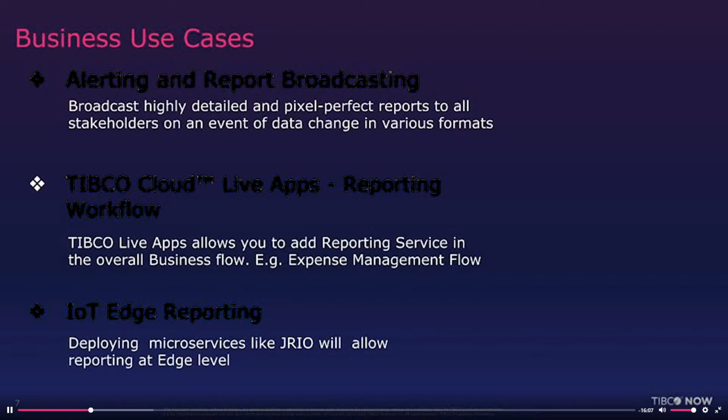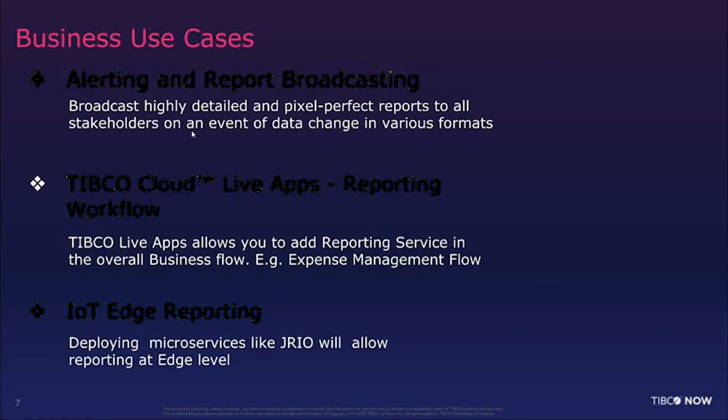The next one is IoT edge reporting. Some of the modern day edge devices have strong computing power, which will allow them to deploy the runtime of JRIO and Flogo inside the edge device. This will definitely help the overall reporting to be moved from the central hub to the edge device. It will also help in traffic smoothing and device isolation.